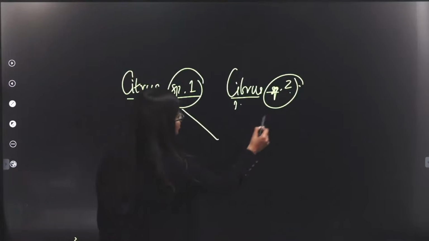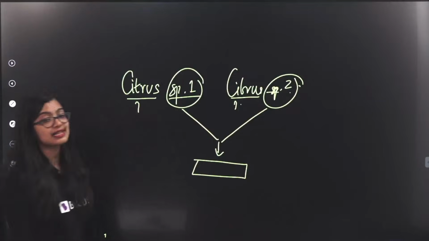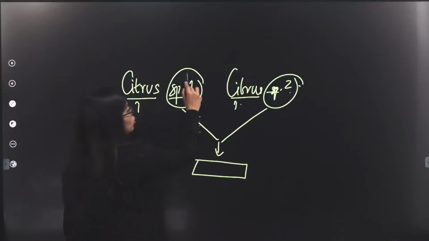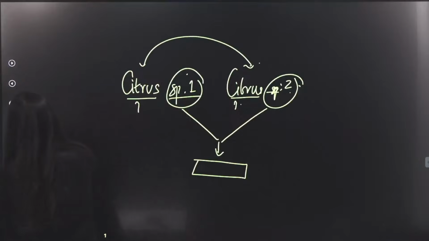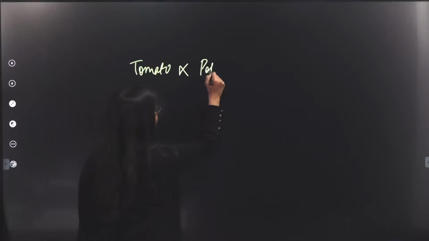So when you cross 2 different species, this kind is what we call interspecific hybridization. So 2 different species, but they belong to the same genus, right? Now in the case of your pomato, you see that it is a cross between a tomato and a potato, right?